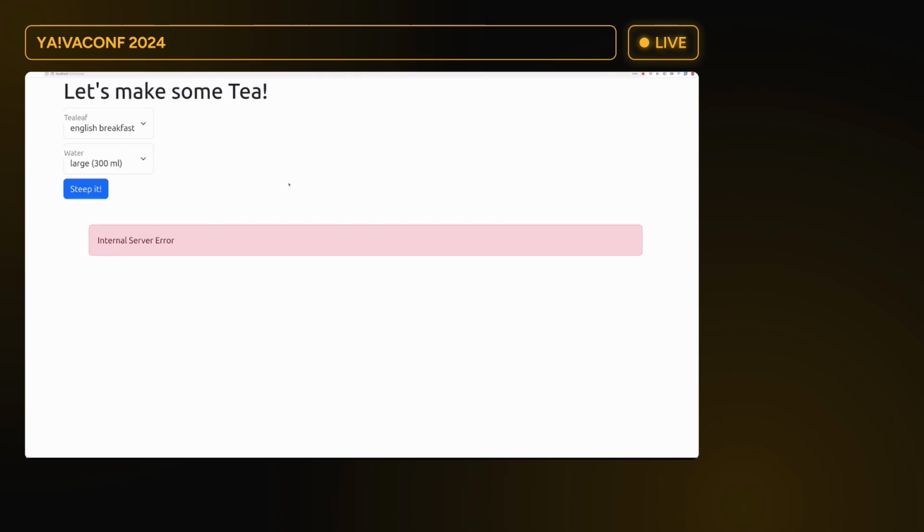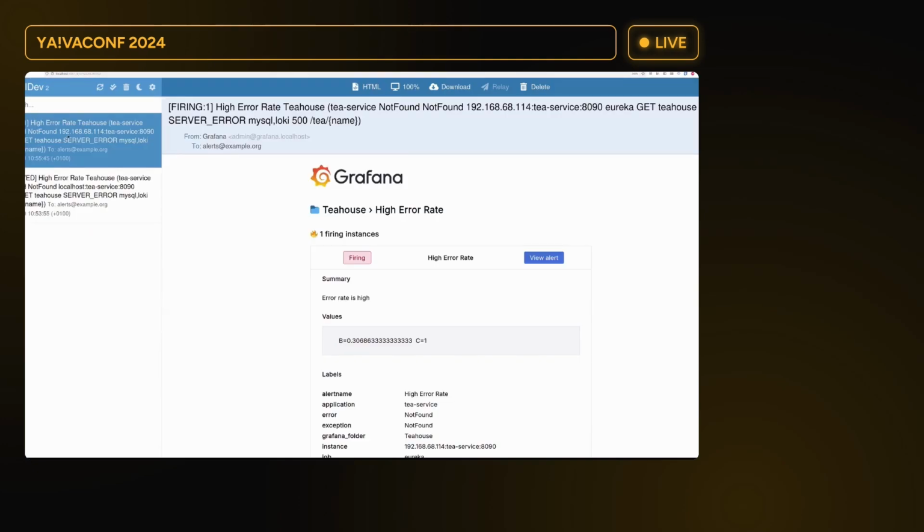Most likely there was an error that was internal to the server. So let's try to debug this. Also, I have a mailing server running. This is my email, and I see that the error rate is high.